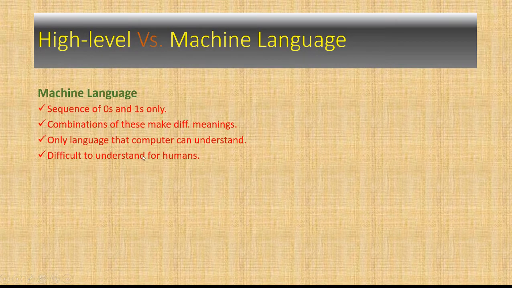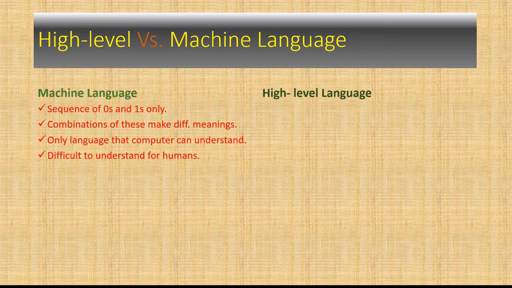But on the other hand, it is very difficult for humans to understand. It is almost impossible for humans to understand this machine language, and also to write machine language. It is very difficult for humans. But on the other hand, the computer knows only this machine language.